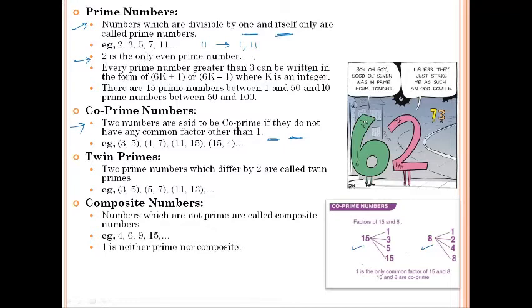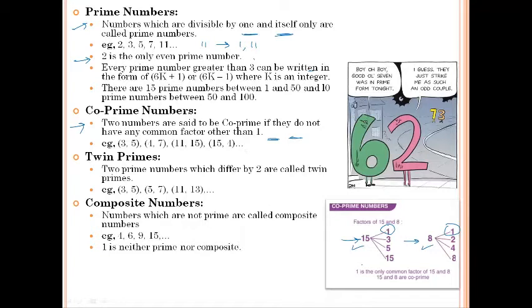But when we compare 15 and 8, we'll see that they have no common factors other than 1. Of course they have 1 in common, but other than 1, there is no other factor common between them. Such numbers are called co-prime numbers. Hence 15 and 8 are co-prime numbers.